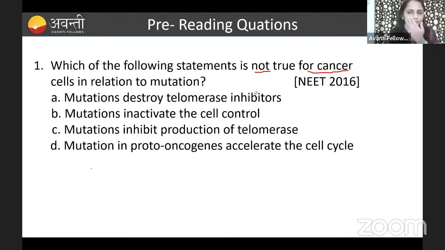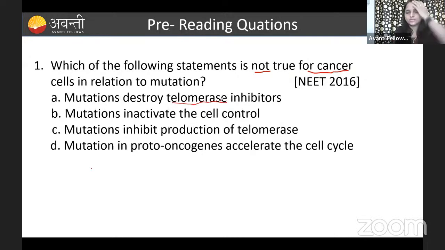Fine. So let us answer this question. Mutation destroys the telomerase inhibitor. No, mutation is not going to inhibit the telomerase inhibitor. Okay, so mutation destroys the first. Let us talk about the telomerase, guys.